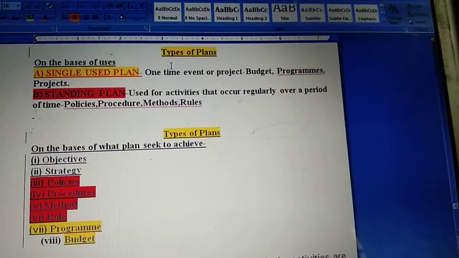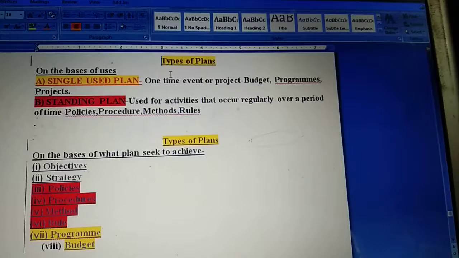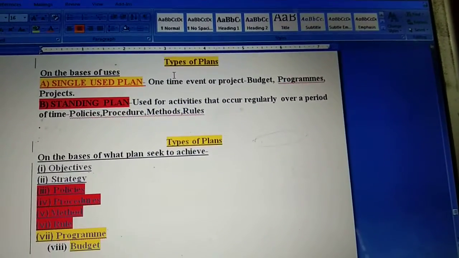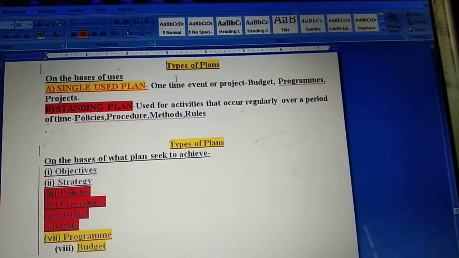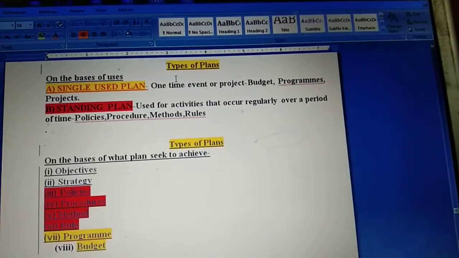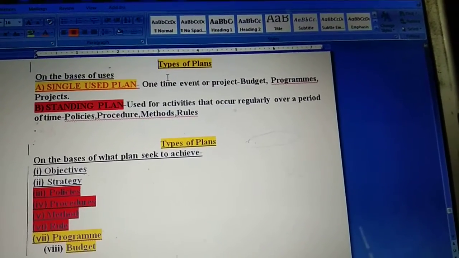Now the second type of plan is standing plan. Children, you have to be careful. We are talking about the types of plan on the basis of use now, meaning how many times you can use these plans. The single use plan can be used one time only, for one event only, for one project only. And budget, program and project are examples of single use plan.